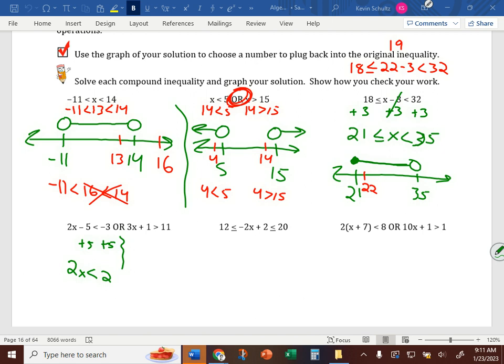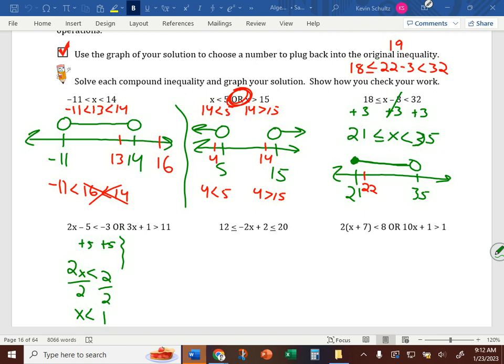X is less than 1. You're just solving a 2-step inequality here, same as solving a 2-step equation, only if you divide by a negative number, you have to watch out.